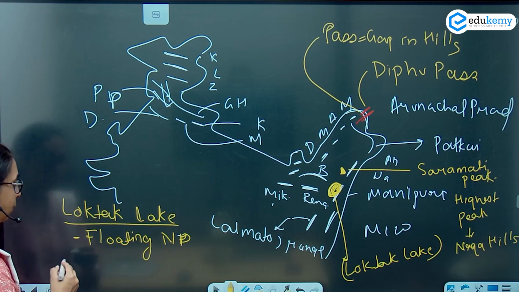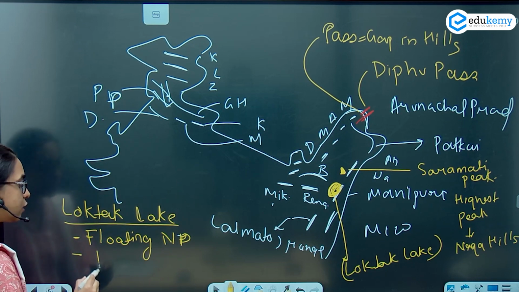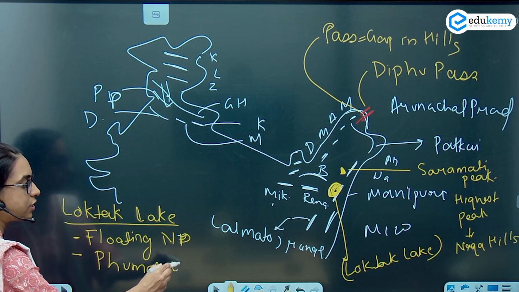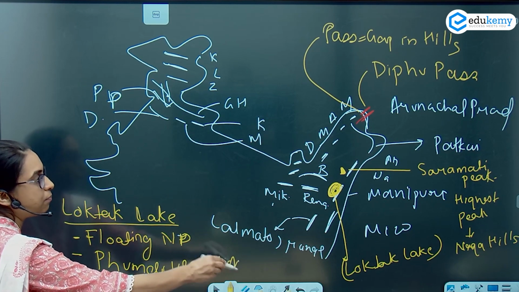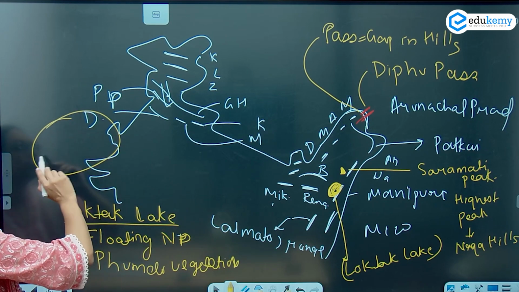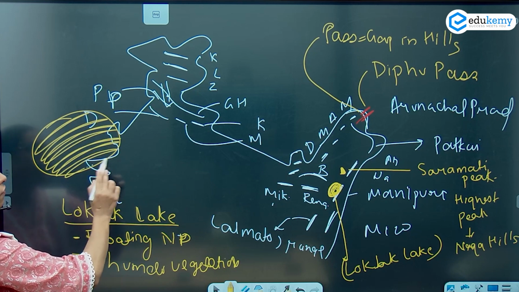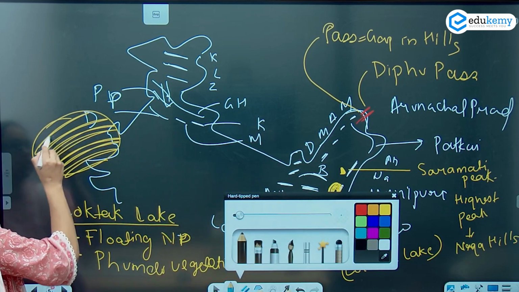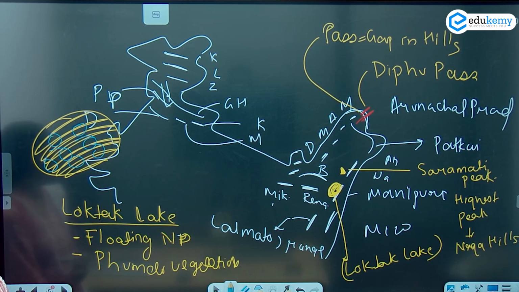इस लोकटक लेक में actually एक important vegetation है, that is फुमड़ी vegetation, ठीक है? तो ये एक लेक है, मणिपुर में है, इस पे एक वेजिटेशन है, the फुमड़ी vegetation. And this is considered as the floating national park.